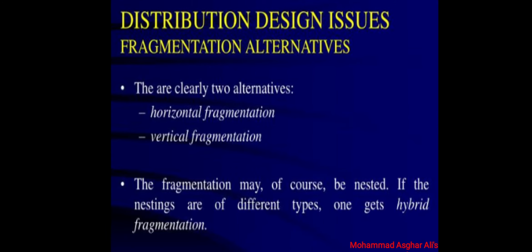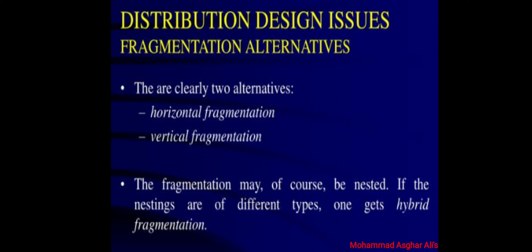The second one is fragmentation alternative. Here in the second point, how should we fragment? The reason for this is fragmentation alternative, how we fragment data. There are clearly two alternatives, horizontal fragmentation and vertical fragmentation.